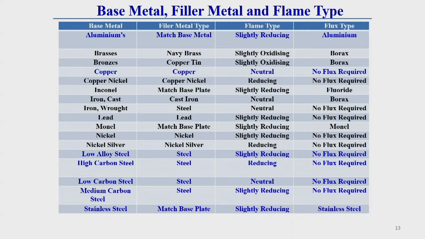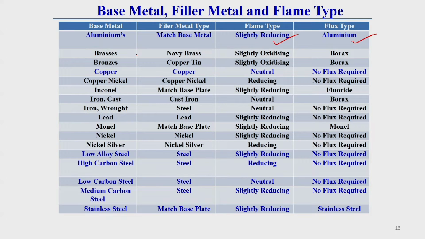I will discuss just two or three; the rest you can see from this table as per your requirement. Like for aluminum welding, if a filler rod is required, it should be matched with the base metal, and generally for aluminum welding a slightly reducing type of flame is preferable, and if flux is required, then aluminum flux is used.